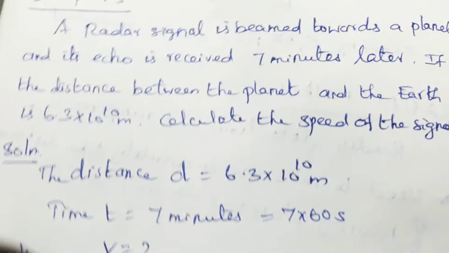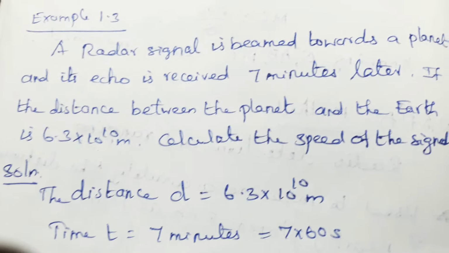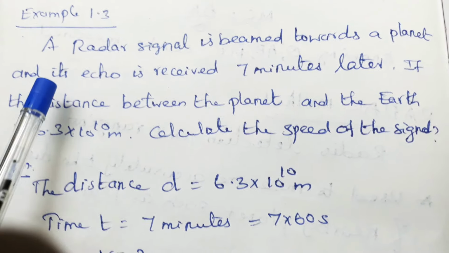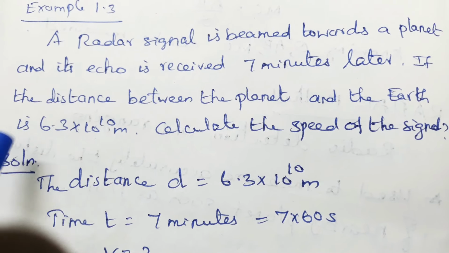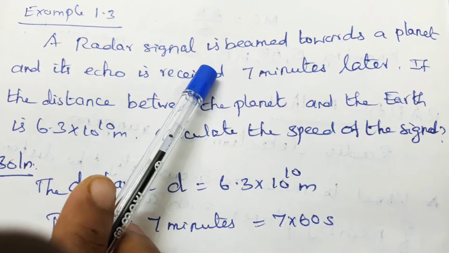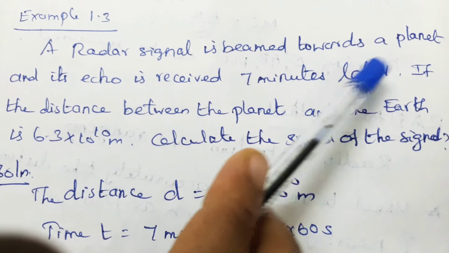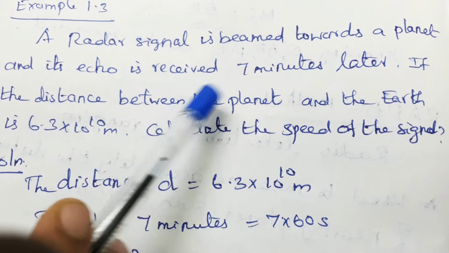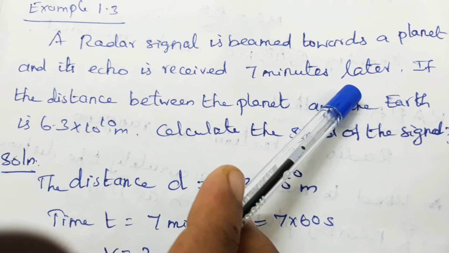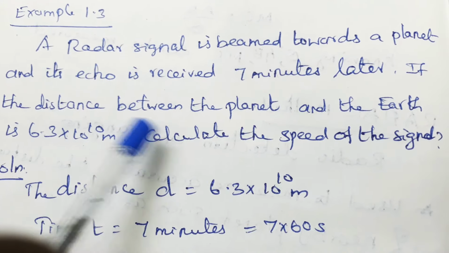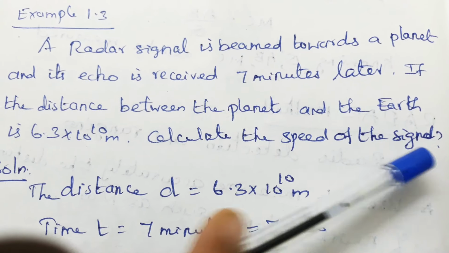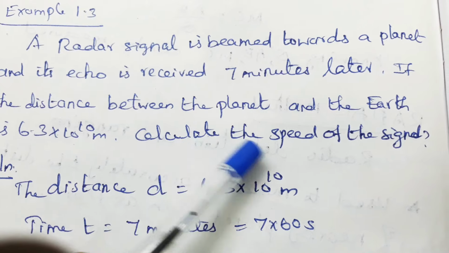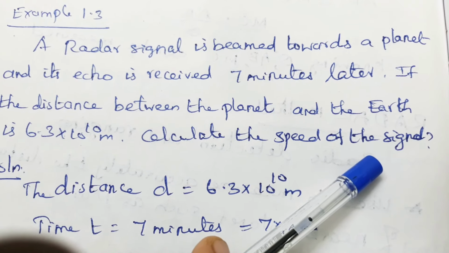Let us see the example related to the radar method. Example 1.3. A radar signal is beamed towards a planet and its echo is received 7 minutes later. If the distance between the planet and the Earth is 6.3 times 10 power 10 meter, calculate the speed of the signal.